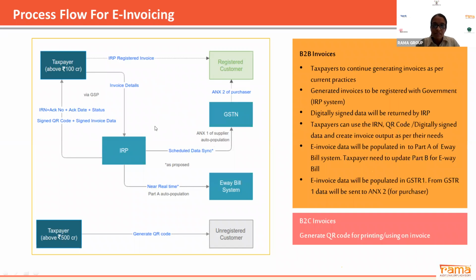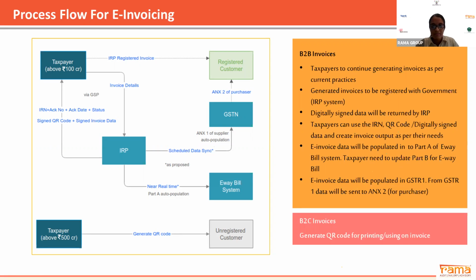Once this information has been updated on the GST portal, simultaneously it will get auto populated on your e-way bill, that is Part A and Part B. Part A contains all the details available on your invoice, and Part B comprises your transportation details and vehicle number. If you provide all this information to the IRP, your e-way bill number will get automatically generated. This auto population of GSTR1 and GSTR2 has already been started by the GSTN.